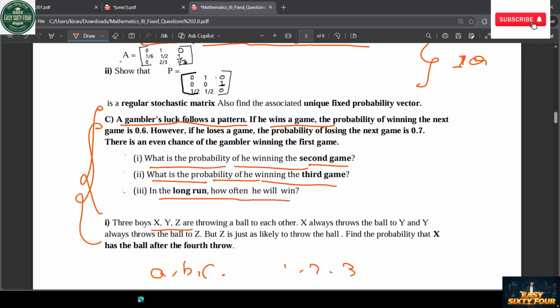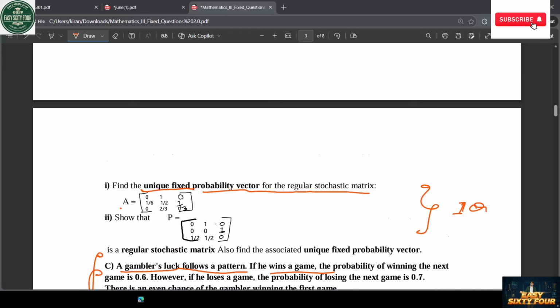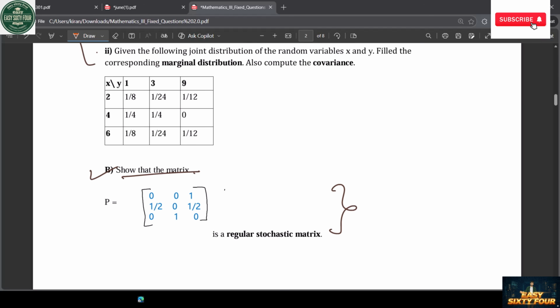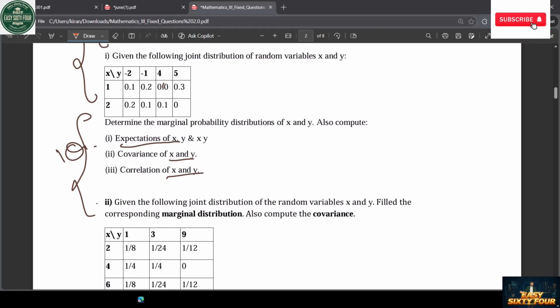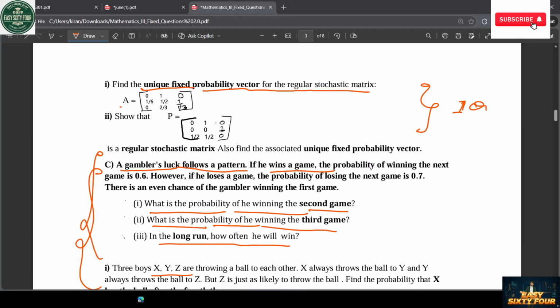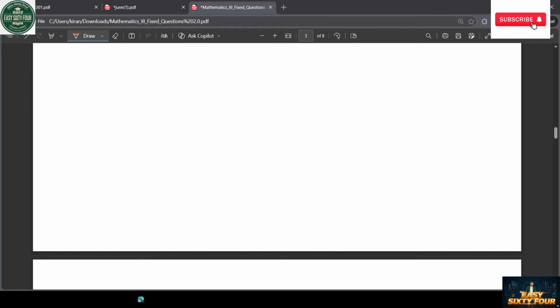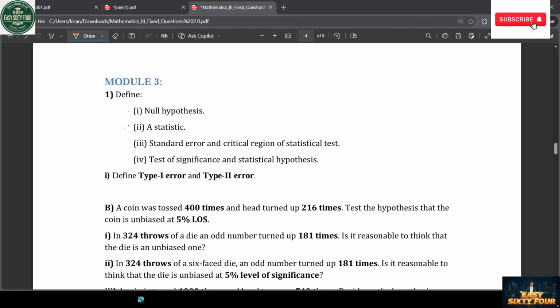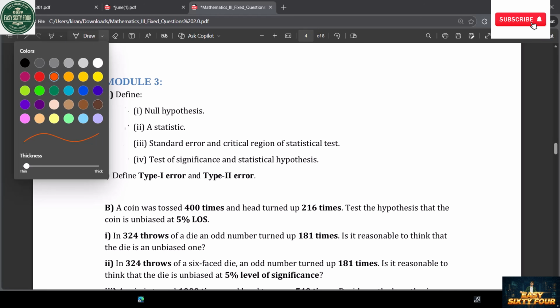After that, let's go into model 3. In this model, in C part we're going to get one fixed question, and B part also. In A part, usually you will get it from these three. Okay, 20 marks. Before going to model 3, whoever has not subscribed till now, just subscribe now.